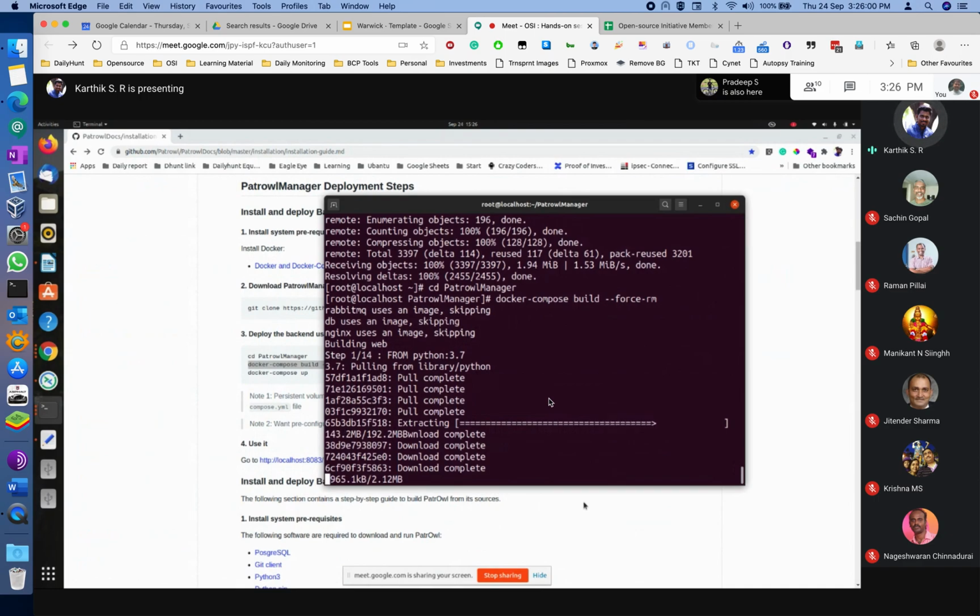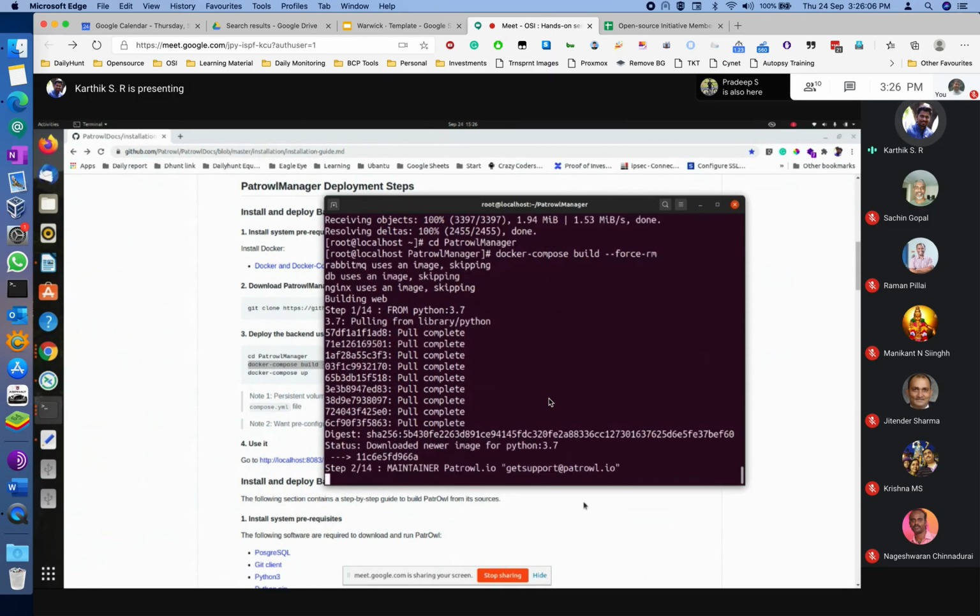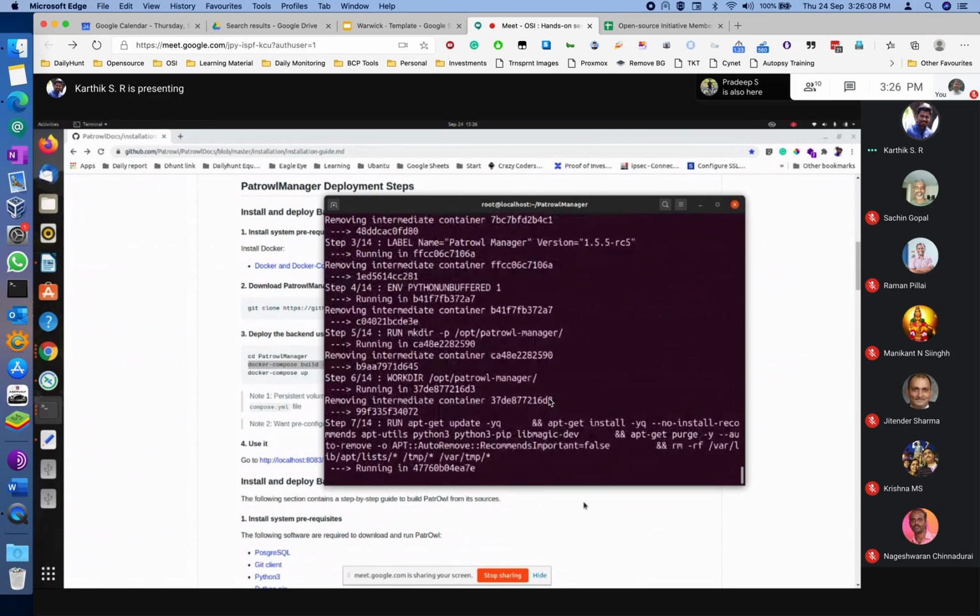What basically it is doing is pulling all the required software and it will install.